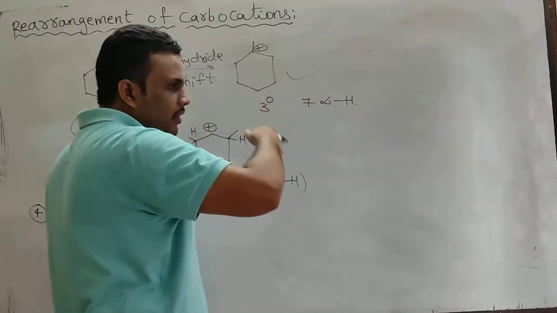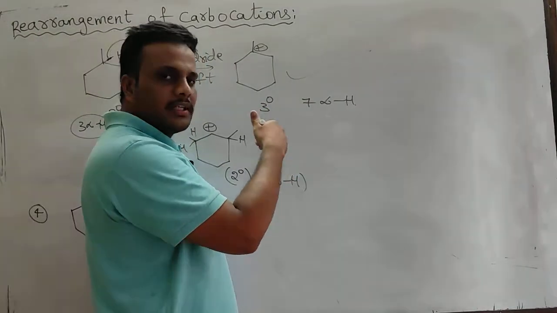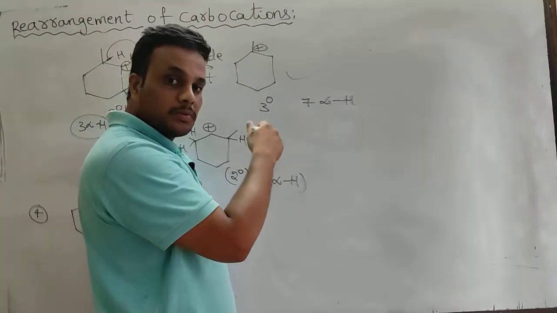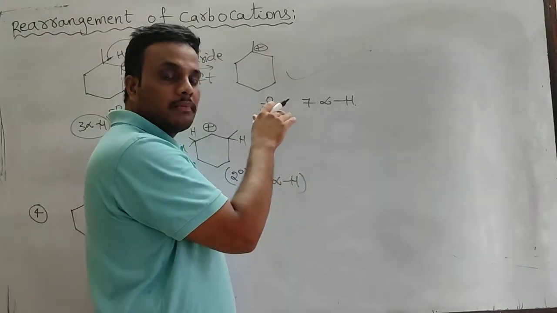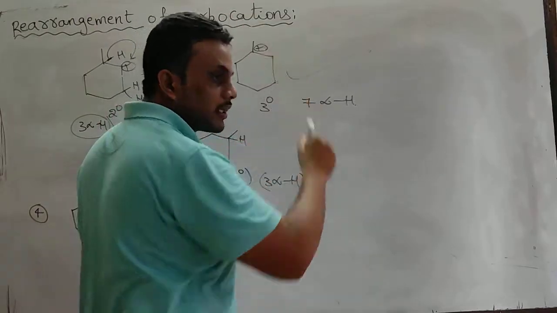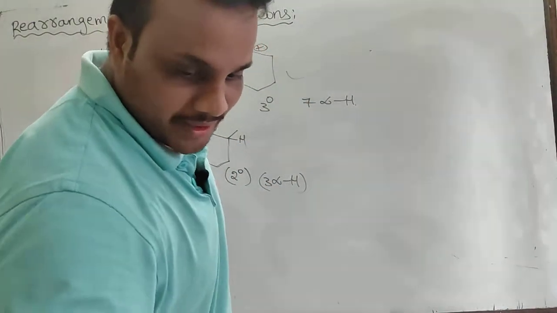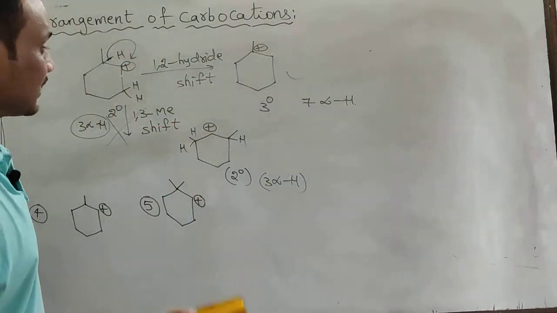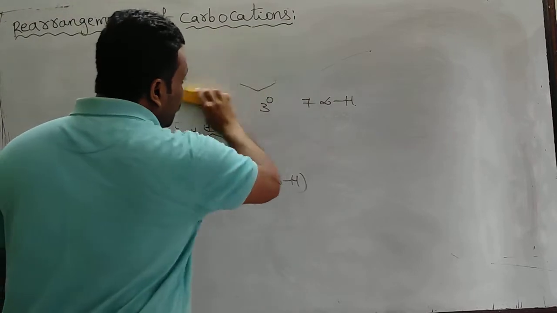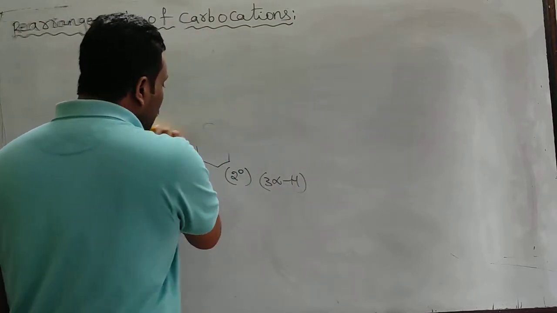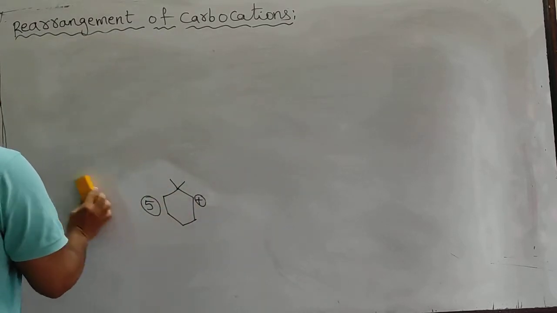I mean, during a chemical reaction, when a carbocation is formed, if rearrangement is possible, rearrangement takes place. That is compulsory. After that, the product formation takes place through this particular carbocation. The most stable carbocation after rearrangement, because carbocations are reaction intermediates. They are not the products. But product formation takes place through the more stable carbocation. The intermediate must be more stable.